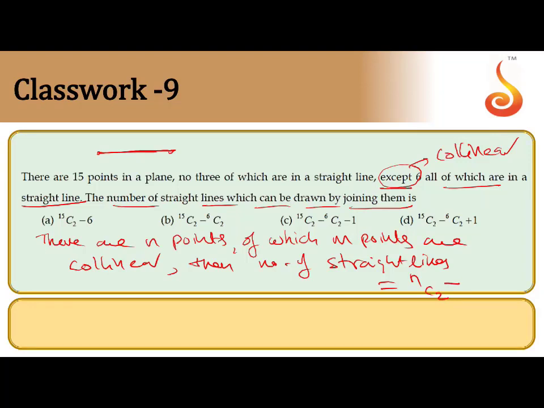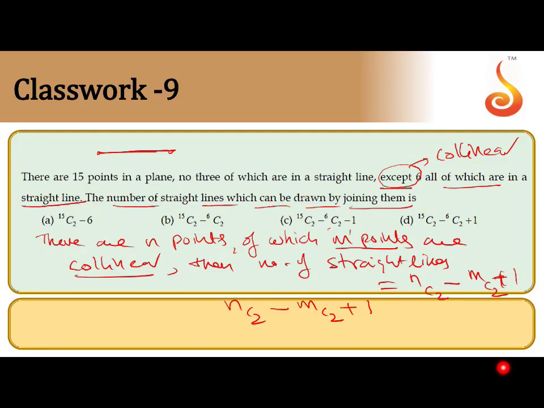But m points are collinear. Collinear points cannot form mC2 straight lines. They form only one straight line. So they cannot form mC2 straight lines, but they can form one straight line, which means plus 1. nC2 means the total number of straight lines with n points, but there are some points which are collinear. They cannot give mC2 straight lines, but they all give one straight line, that is 1. The number of straight lines is nC2 minus mC2 plus 1.